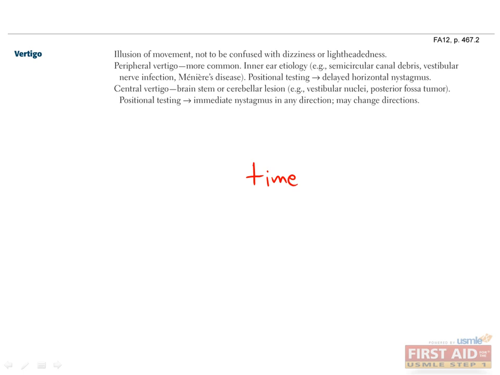Some causes of vertigo lead to episodes lasting seconds, like benign positional vertigo, while others develop over the course of months or years, such as acoustic neuromas. You should also elicit whether there is any hearing loss or tinnitus. Tinnitus, of course, meaning ringing in the ears. Auditory symptoms are more suggestive of a peripheral cause rather than a central cause.